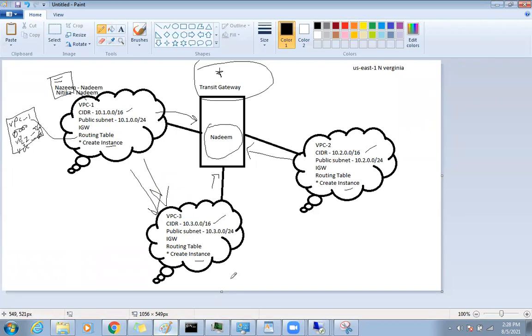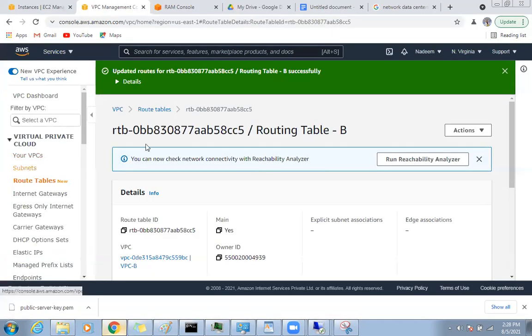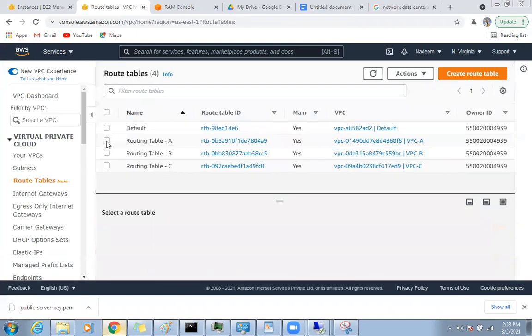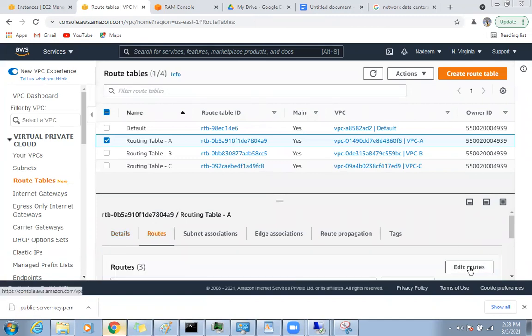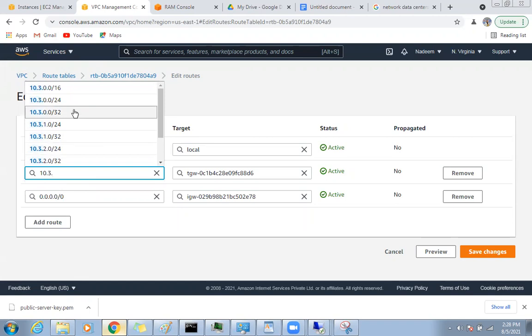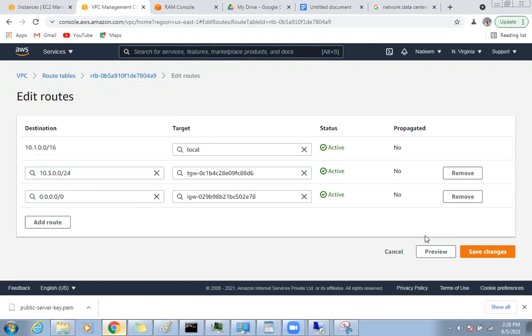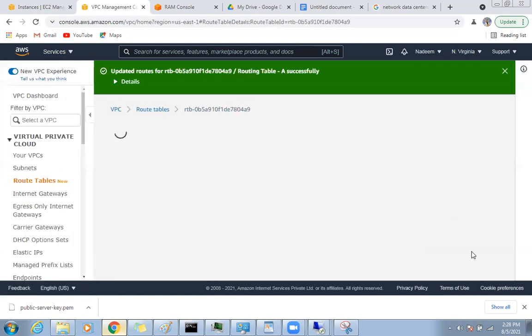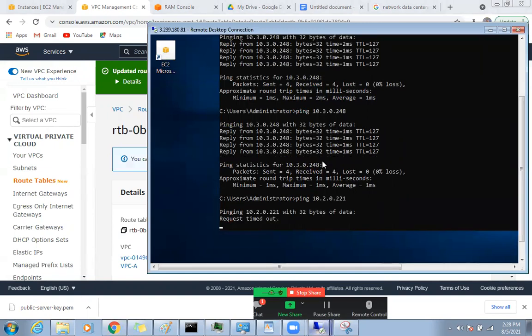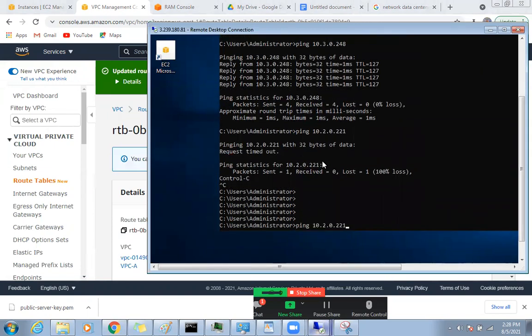So what you need to do is go here to the VPC routing table of A. Go to the routes, edit routes. Instead of a broader subnet here, just give 10.3.0.0/24. Okay, save. So now go here. From here, you have everything, so just go and try to ping.